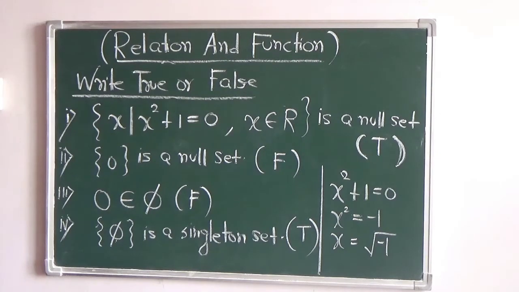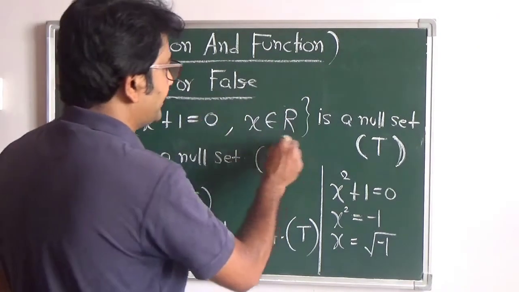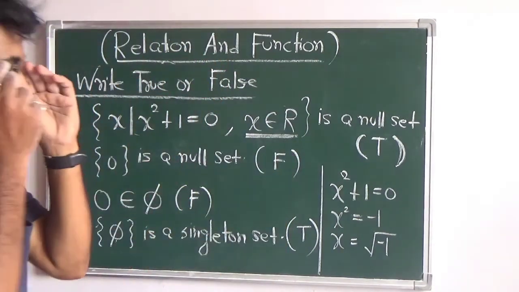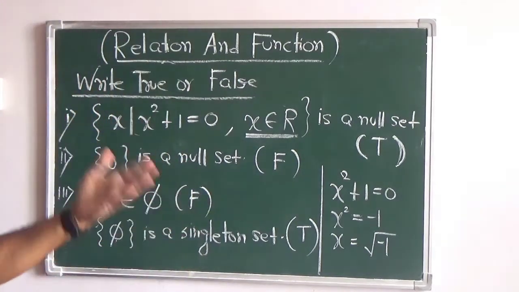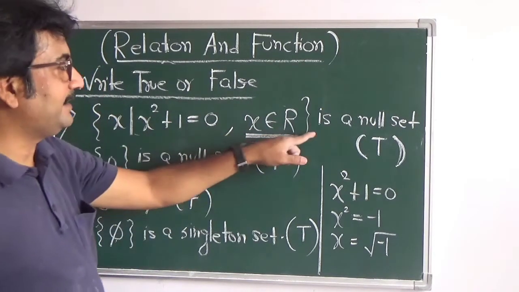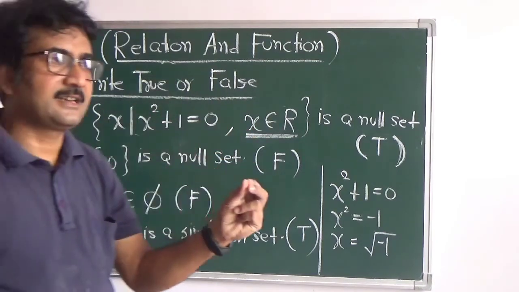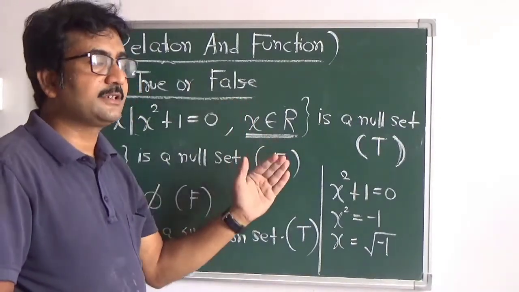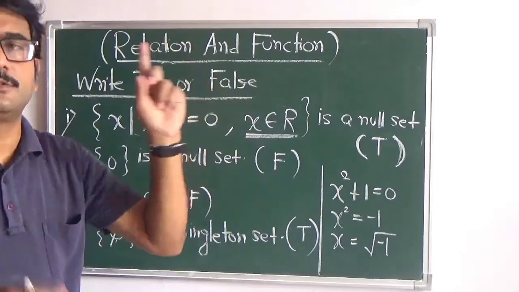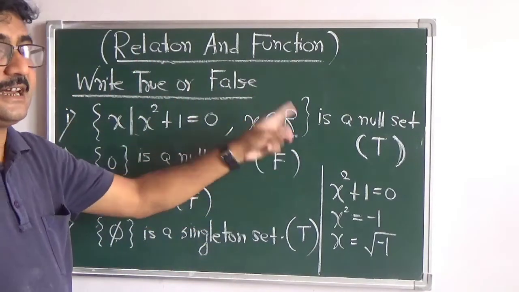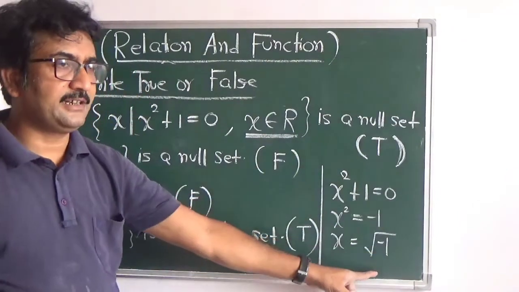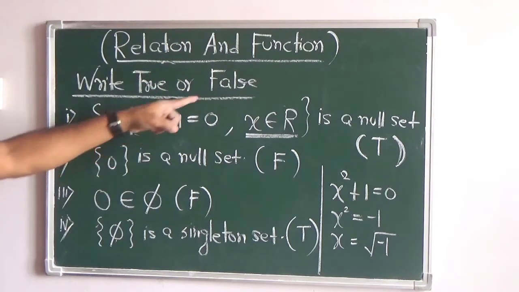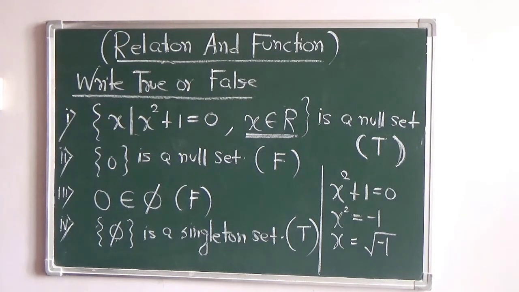Whenever you are getting questions like this, first all the things are very important and this is one of the most important parts. As I told you in the beginning, we discussed the notations of the various known collections R, N, W, I or Z. That is the importance of this. When you talk about such collections, you know what collection is being talked about. So you know what real numbers are. When you are talking about real numbers, you need to include all such values which are in this set and are real numbers. When you solve this, you get root over minus 1, which is not a real number. So obviously no element will be listed inside this particular set. Hopefully this is clear to you now.